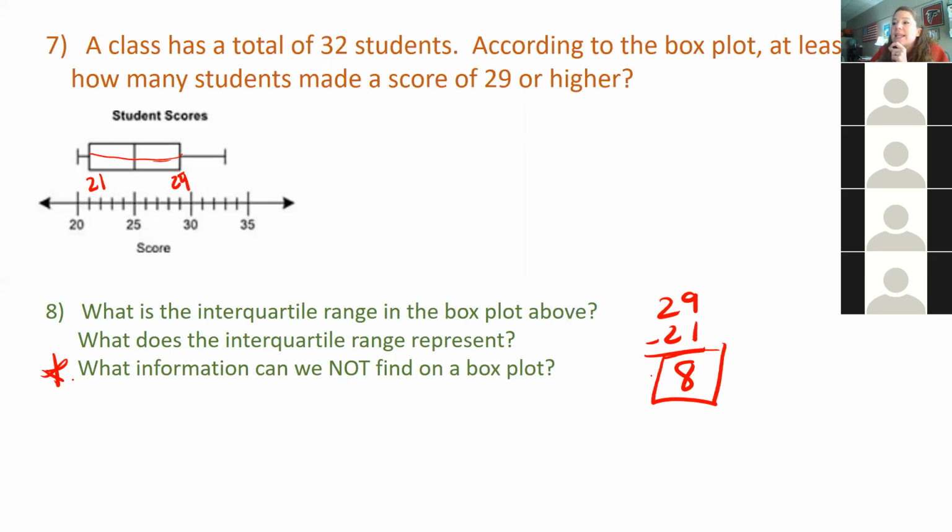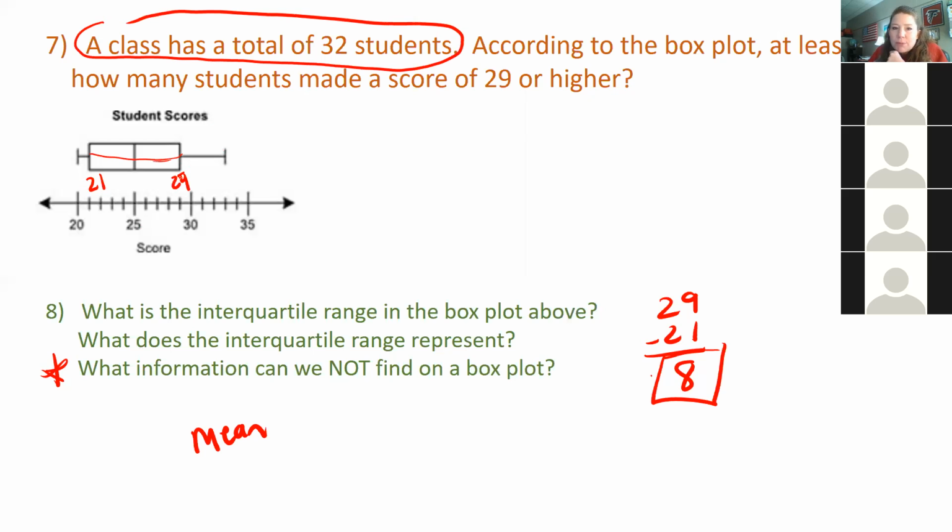And then we already answered this question earlier. What information can we not find on a box and whisker plot? The mean. We cannot find the mean because most of the time we don't have a sentence like this. This one tells us that this box and whisker plot represents 32 people, but most of the time we don't have that data, which means we won't be able to figure out how many people are represented on the box and whisker plot, or how many 21s are represented, how many 29s. We know what those numbers are, but we don't know how many of them are actually part of our data.